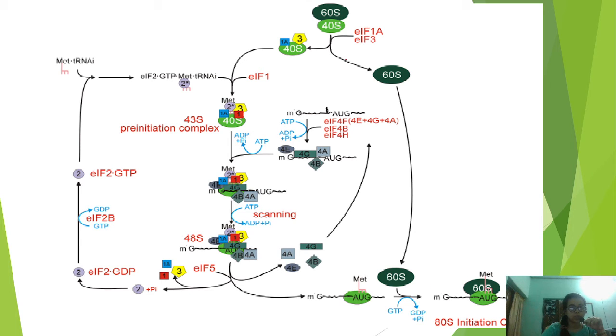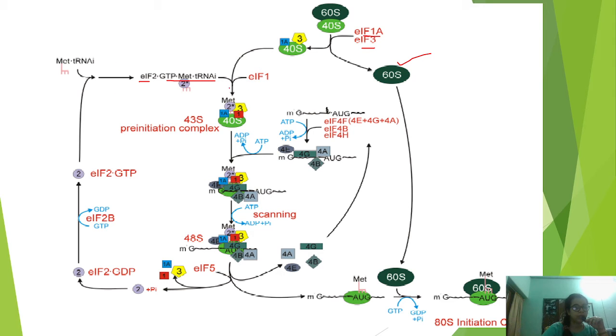First, the 40S and 60S are present together, then eIF1A and 3 will separate them into two. Then 60S will be present as it is, and 40S will be attached to many eIF2 factors, along with the methionine tRNA.